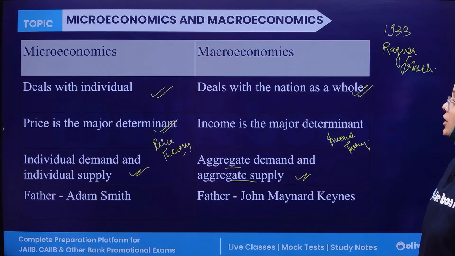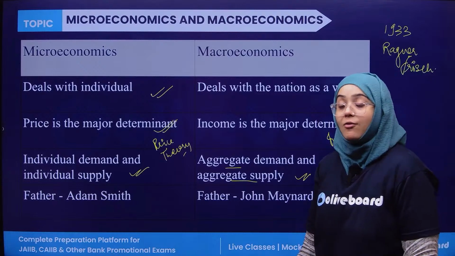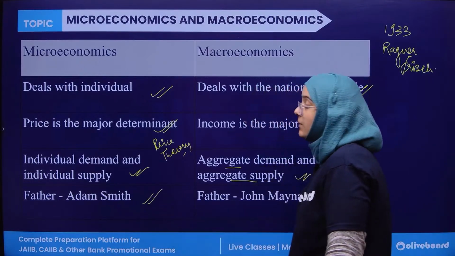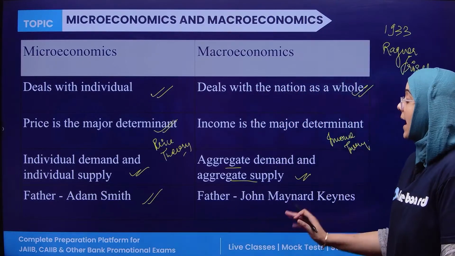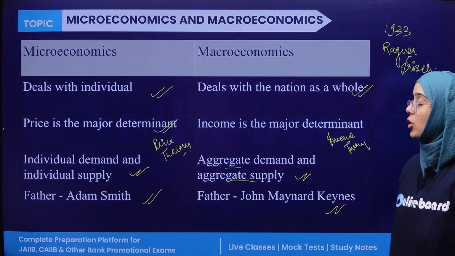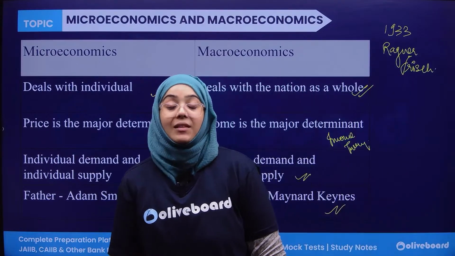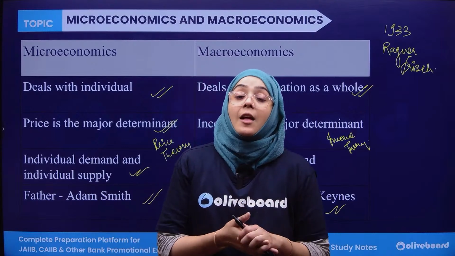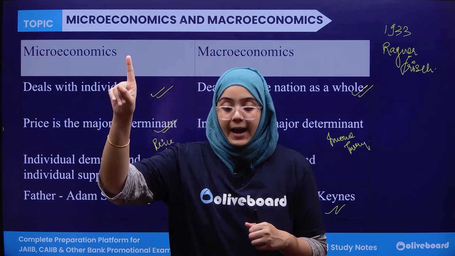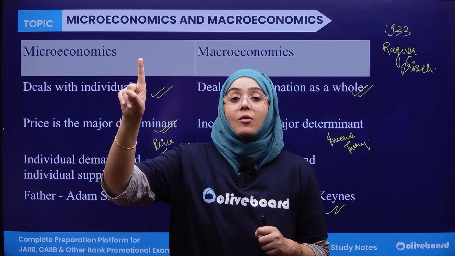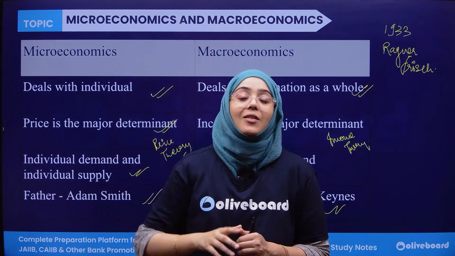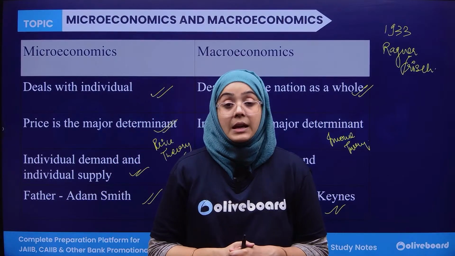Lastly, the father of microeconomics is Adam Smith. The father of macroeconomics is John Maynard Keynes, that is, J.M. Keynes. Adam Smith wrote a book known as Wealth of Nations in 1776.